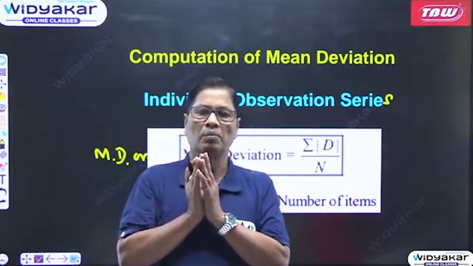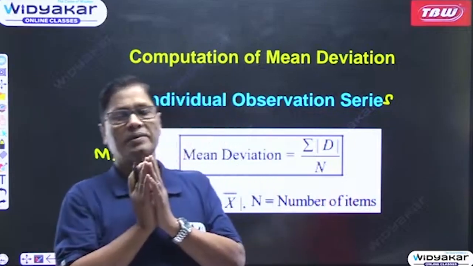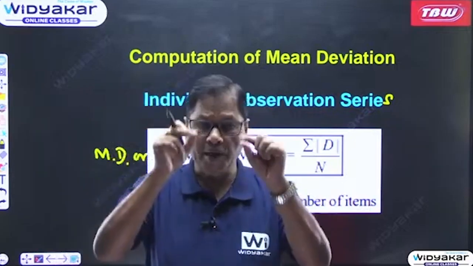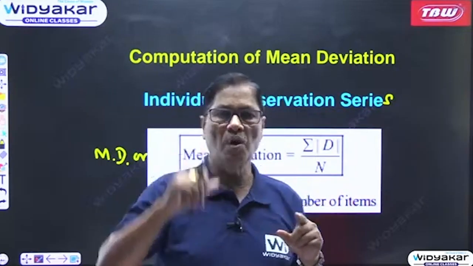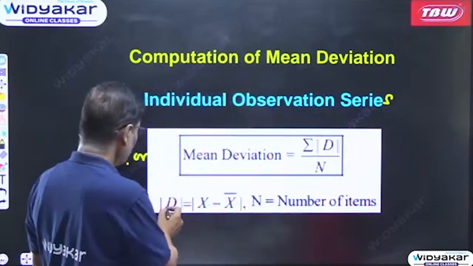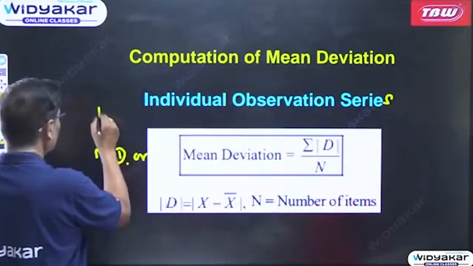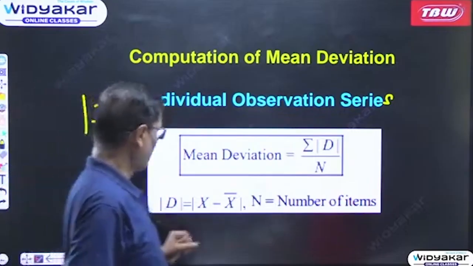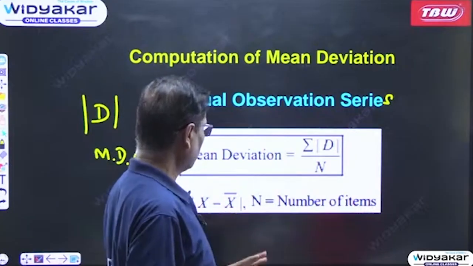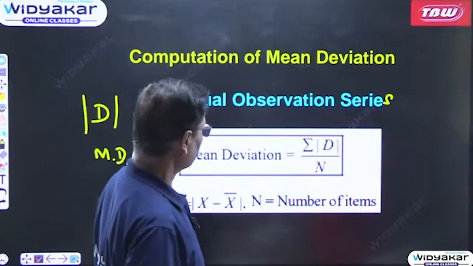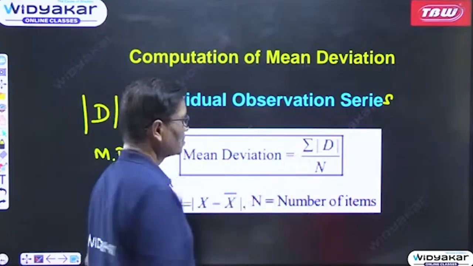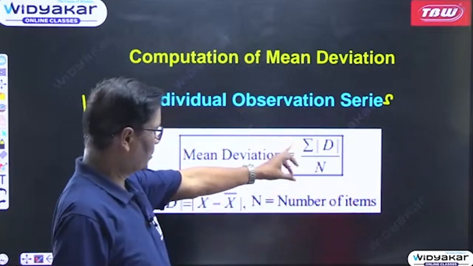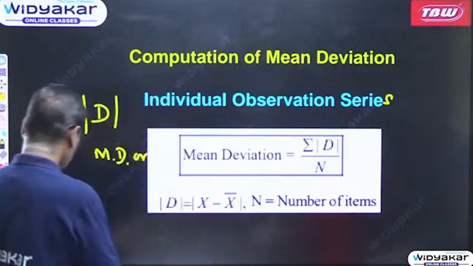Mean or median, ignoring plus and minus signs, that is modulus. Here d is written as just deviation, taken as absolute, plus minus signs ignored. X bar, you know, is mean, and n is equal to number of items. So mean deviation is equal to summation mod d divided by n.